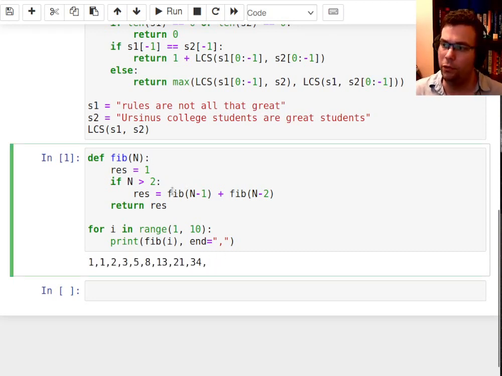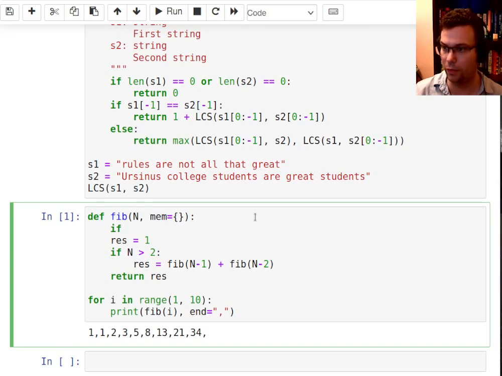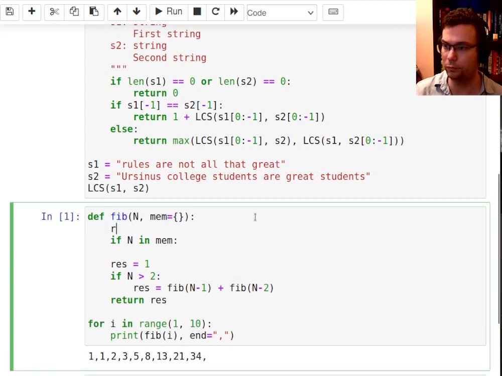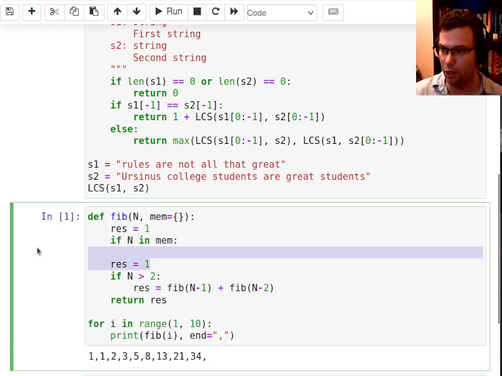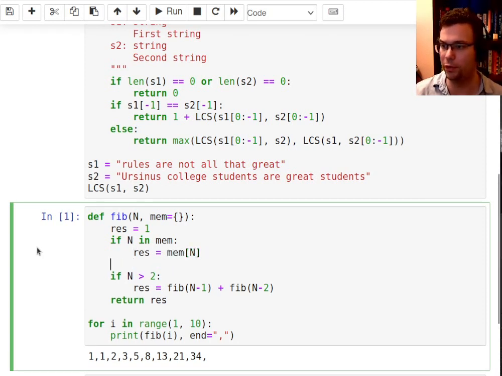But this is not the best way to do it because there's a lot of overlapping subproblems. And so what I was showing you to do before is use a dictionary. And by default, it's empty. But what I'll do is before I compute anything, I'll say if n is in the memory, then I will pull it out, and I won't bother to compute it. But if it's not in the memory, and I actually have to do some work, then I will compute it.